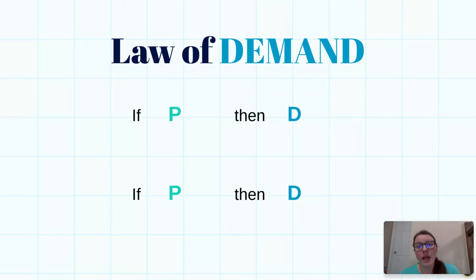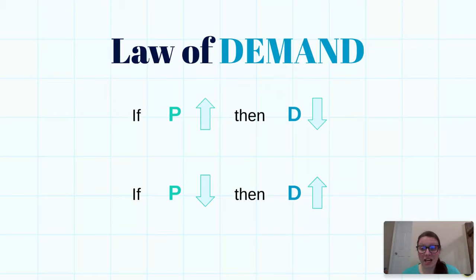Okay, a law, if you study sciences, means it is always true. It's been proven to always be true. So the law of demand states that if prices go up, demand goes down. And if prices go down, demand goes up. Okay, it's an opposite relationship, but hopefully it makes logical sense to you.